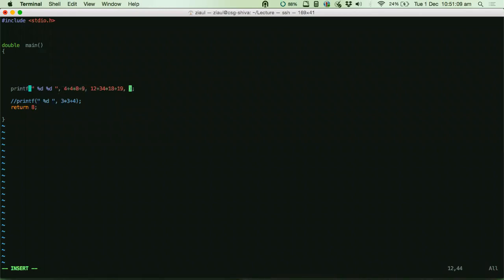So based on the BODMAS rule, the compiler will arrange the order of the instructions in the program's memory. For example, the compiler would put 4 into 8 first in your instruction sequence. After that, it will do the additions. Is that clear? Yes, good.